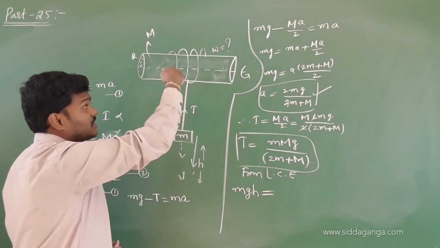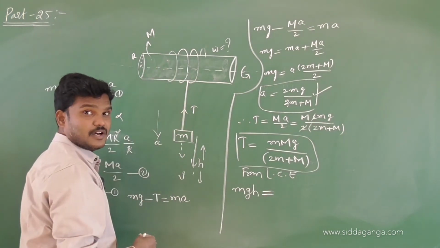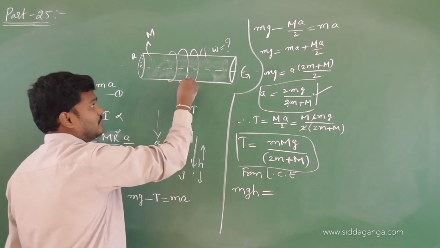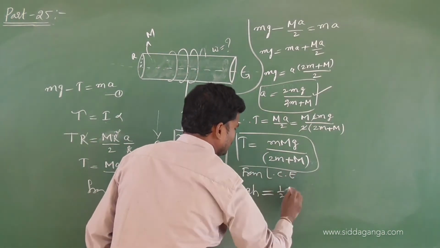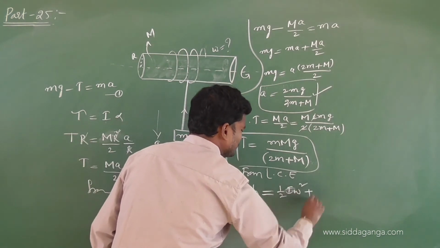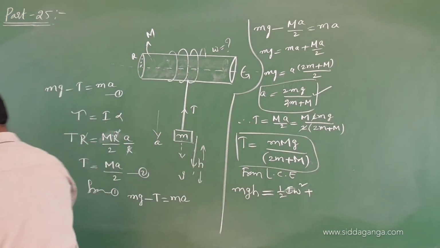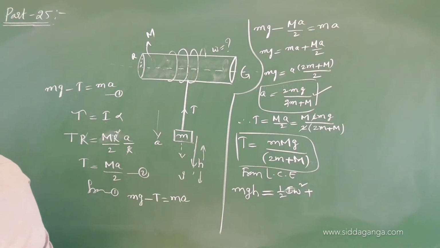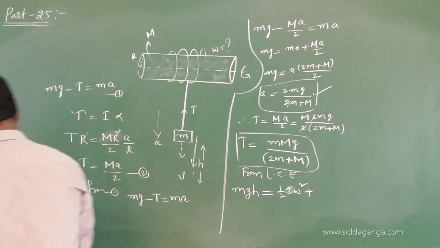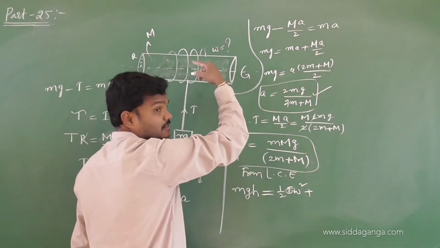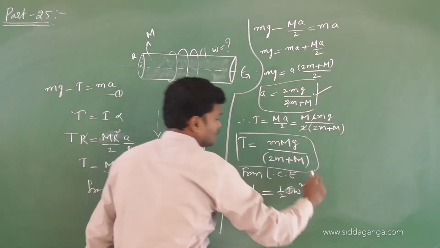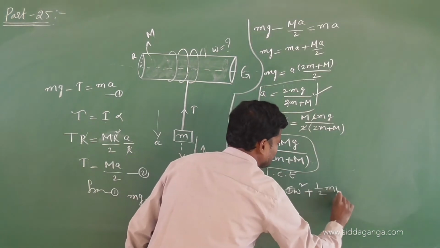The cylinder is rolling and that will have a kinetic energy, half I omega square. And v is the linear speed, so we can write half m v square.